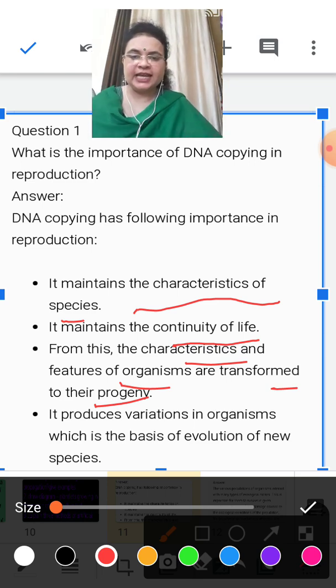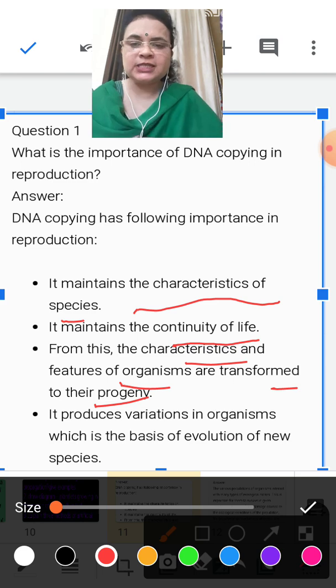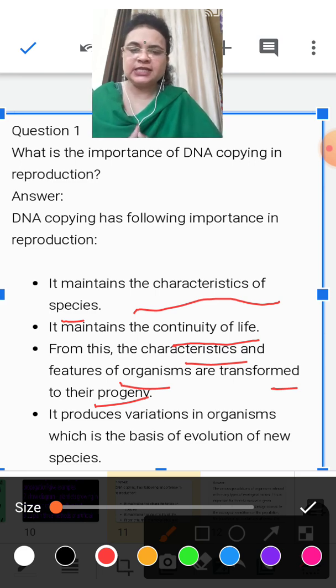When DNA is transferred, what does DNA contain? DNA contains all the necessary information of that particular organism.